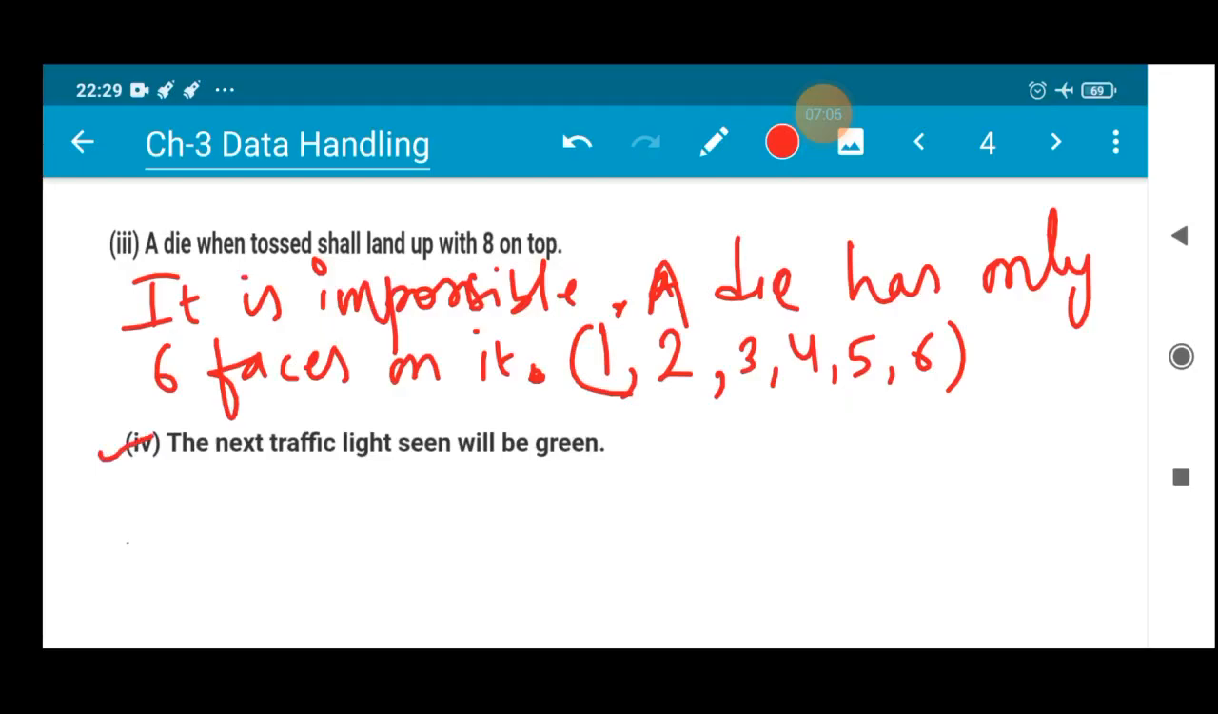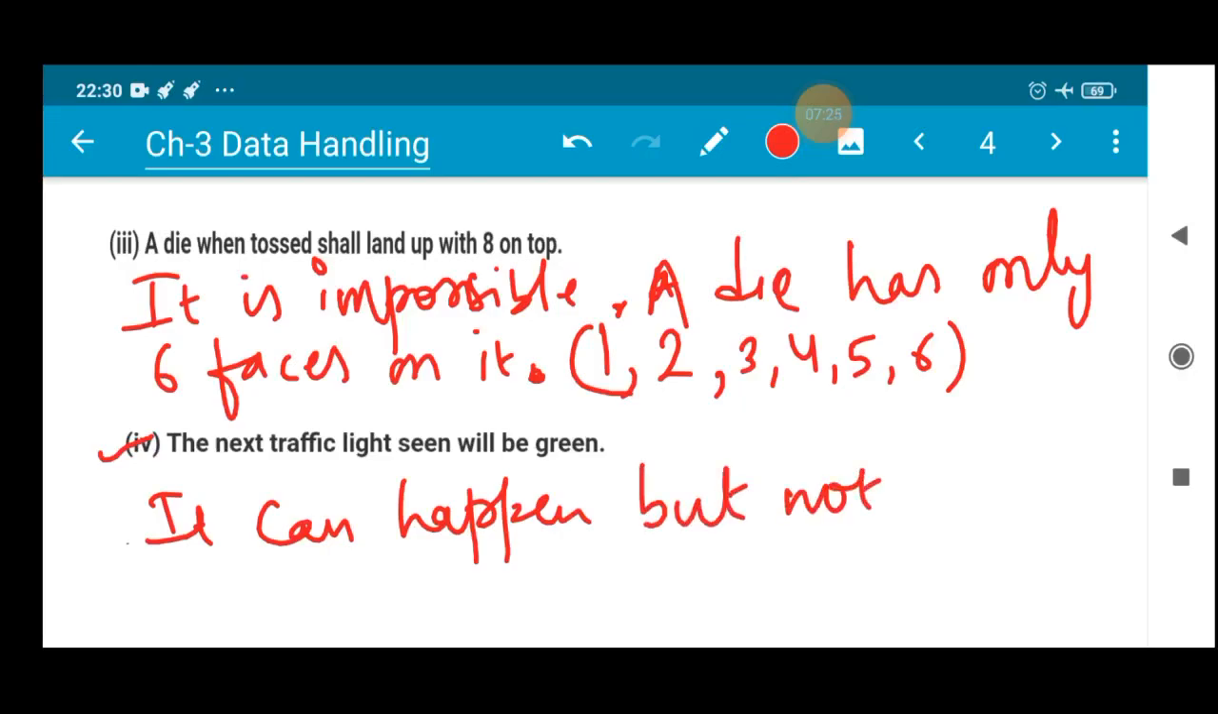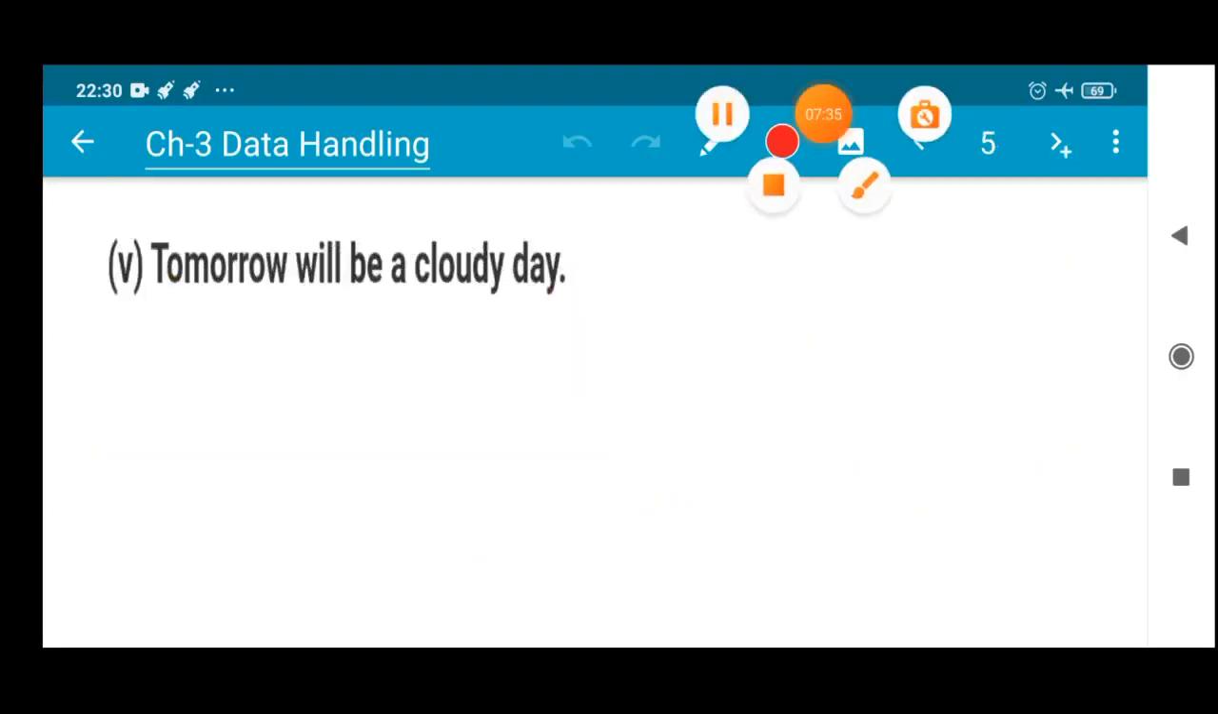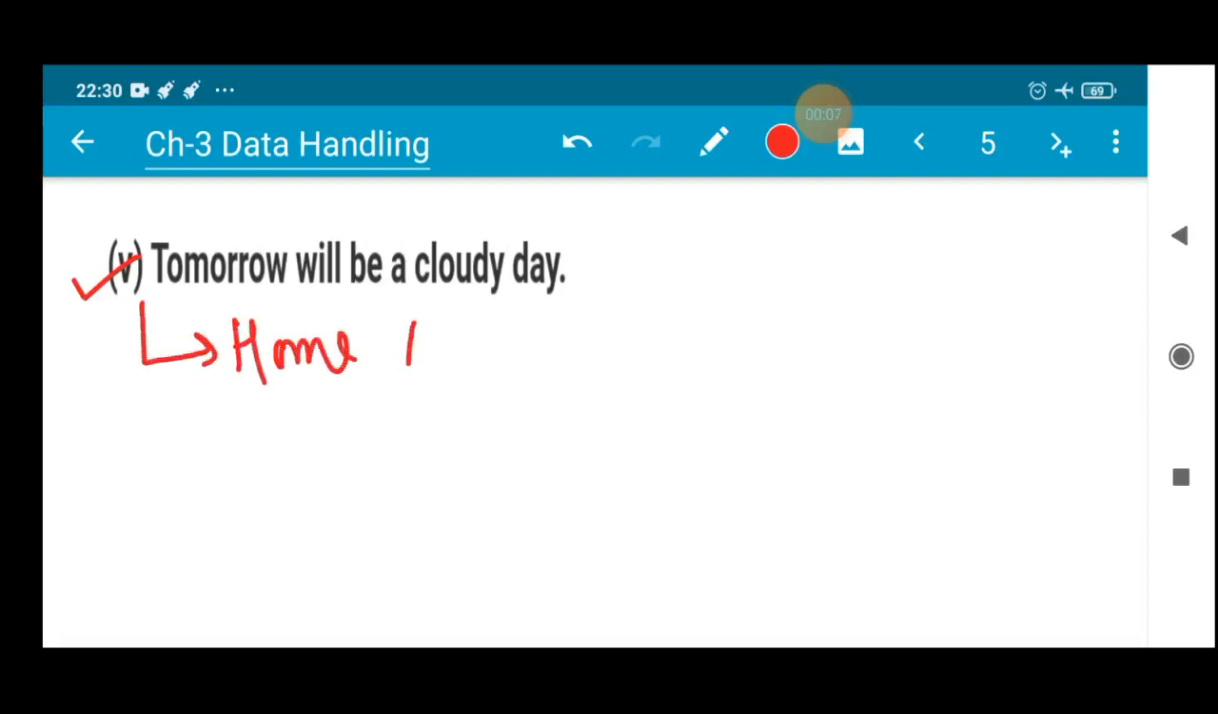Heading forward, the next traffic light sign will be green. So the answer here will be it can happen. Yes, you may get a green in any certain period of time, but not sure. It can happen but not certain, isn't it? So this will be the answer. Alright, the last one, question number 5: tomorrow will be a cloudy day. Come on, guess it. This will be a home assignment.